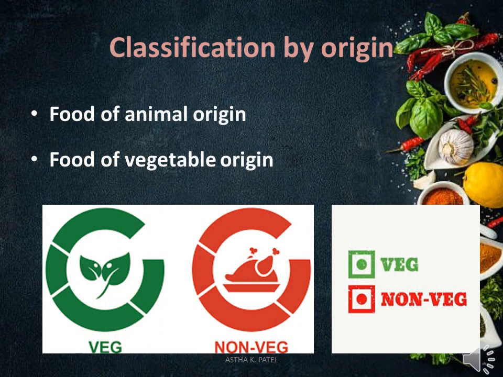The first classification of food is by their origin. By their origin, food is classified into 2 types.